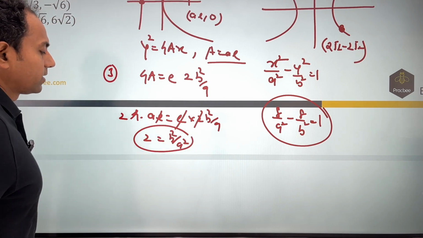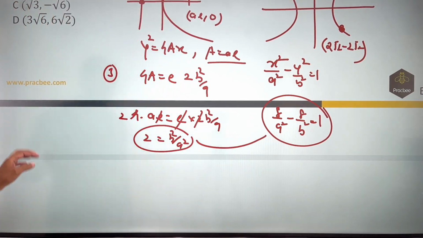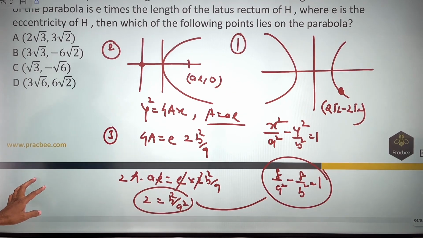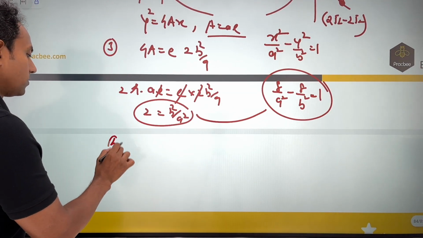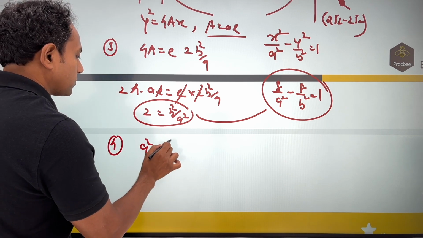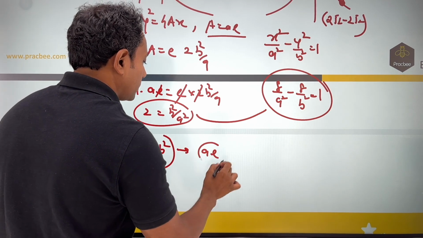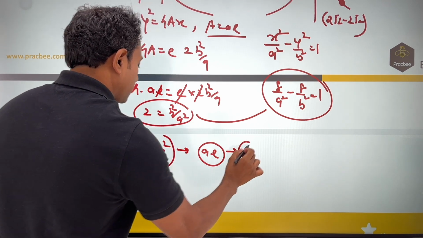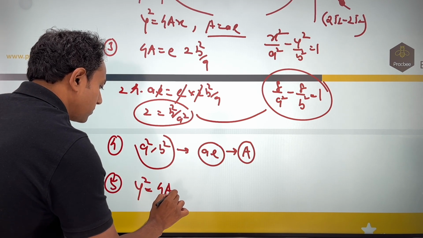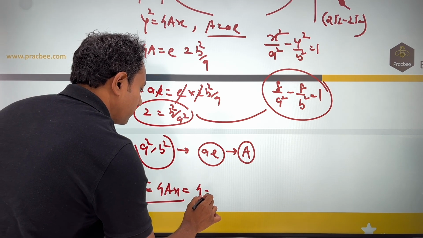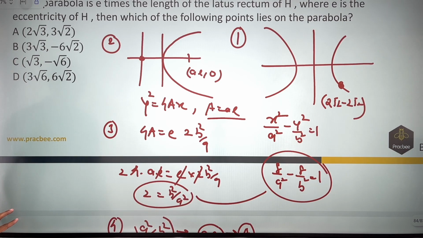Now we can see clearly you have got two equations, two unknowns. We can easily figure out the values of a and b. Once you have figured that out, we can get the equation of the parabola and get the answer. So the fourth step would be to find the values of a square and b square, and using these to ultimately get the value of a, which will become nothing but ae. In the fifth part, we can figure out the parabola, that is y square is equal to 4ax. That will become 4aex. Once you have got this, you can satisfy the options and check the points.